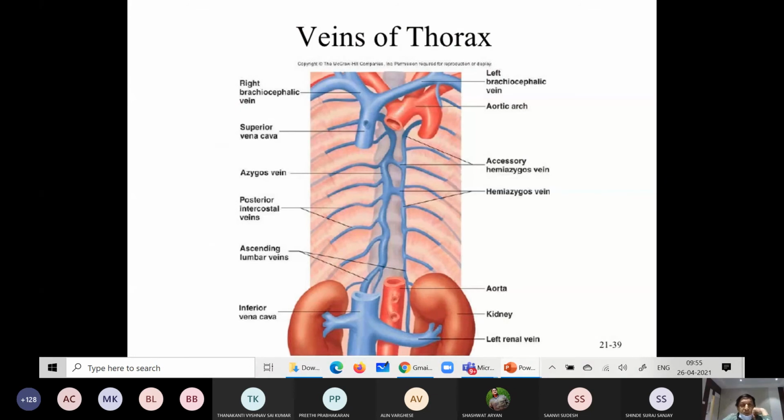See this diagram, this is the superior vena cava. This is the right brachiocephalic, left brachiocephalic. This is the main trunk, the main part of the superior vena cava. You know already where it goes, the superior vena cava to the heart. Which part of the heart, which chamber?